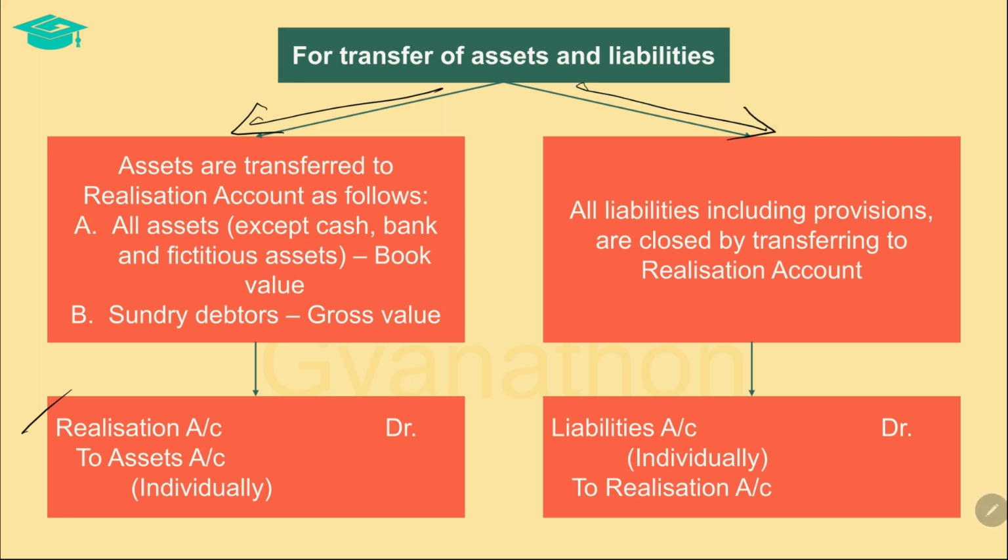all the external liability accounts, including provisions, should be transferred to the realization account and as a consequence be closed. This is done by debiting the liability account, since liabilities hold a credit balance and giving it a debit closes the liability account, and a corresponding credit is given to the realization account, thereby transferring the liability account balances to the credit of the realization account.